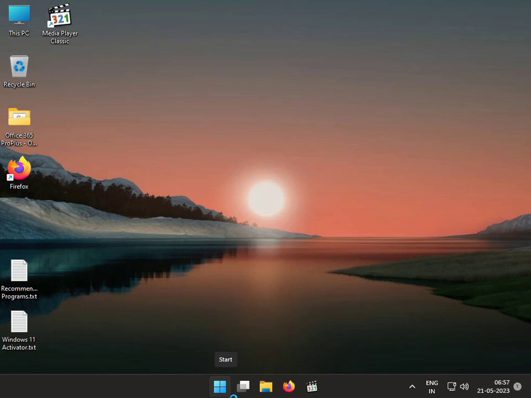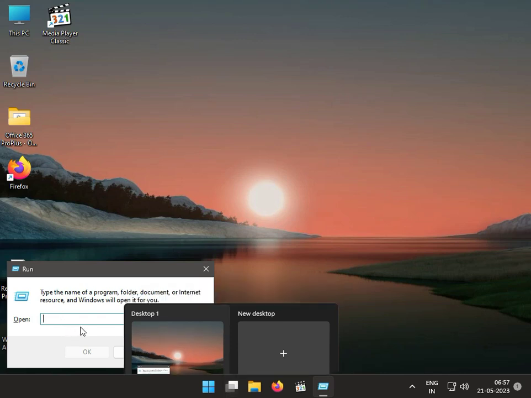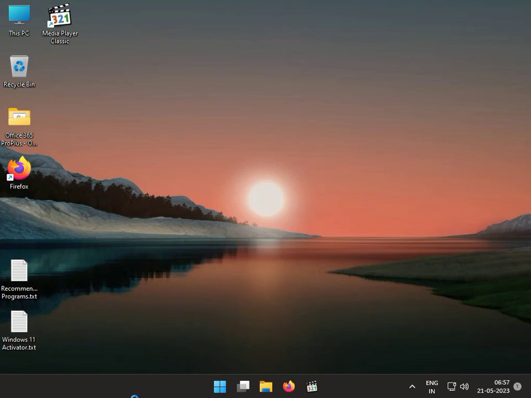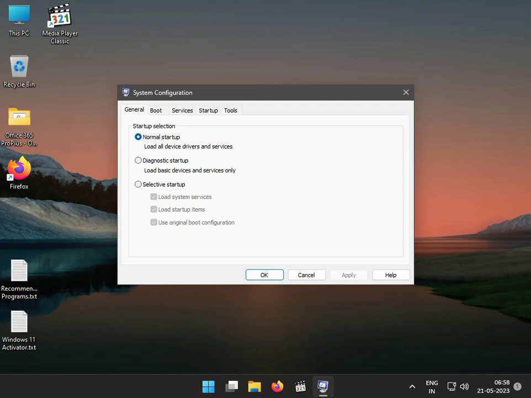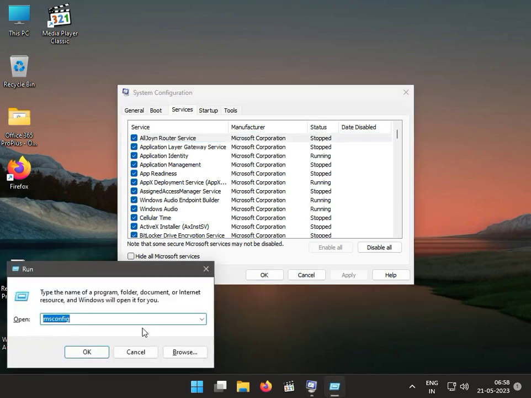So press Windows R and type msconfig. Then click Services, and the software name is ATH, this software name, Authorize service file we have to disable.